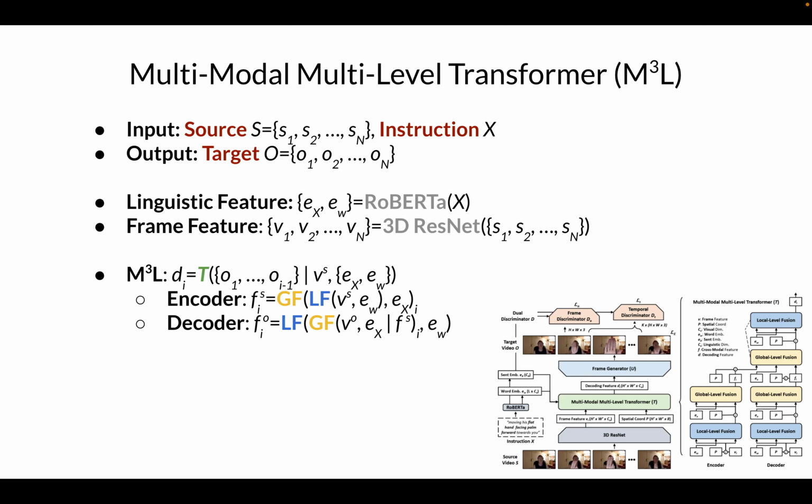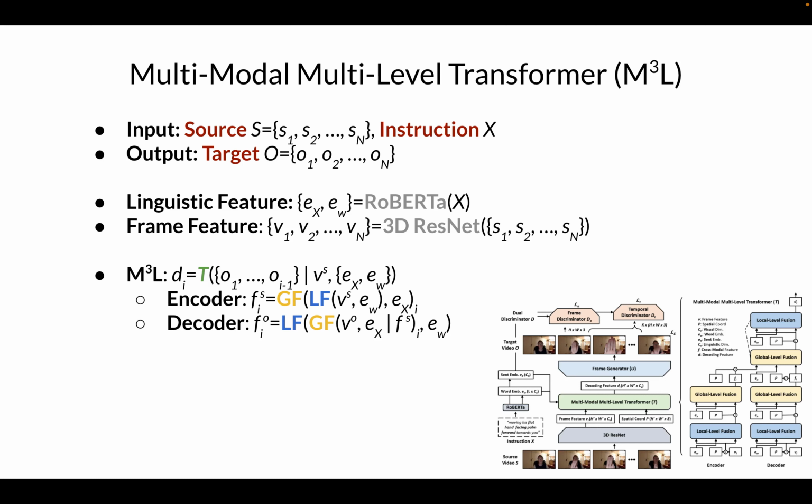And our M3L is to model the multi-level cross-modal fusion between language and video. The encoder first adopts the local level fusion LF to extract important portions from each single frame with each word embedding, and the global level fusion GF extracts the entire video motion with the sentence embedding as the cross-modal feature.